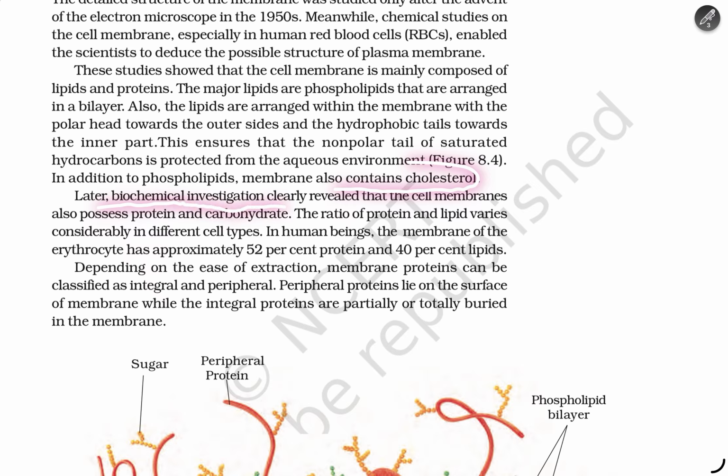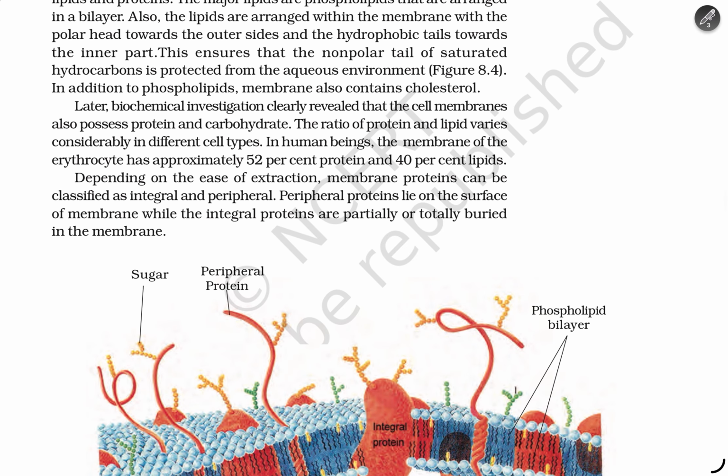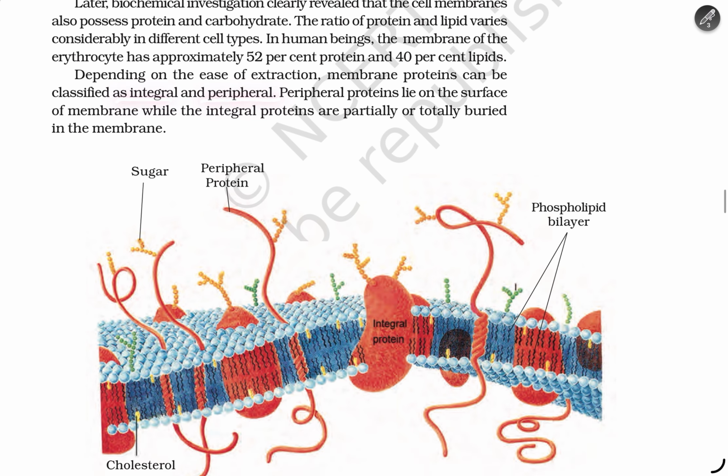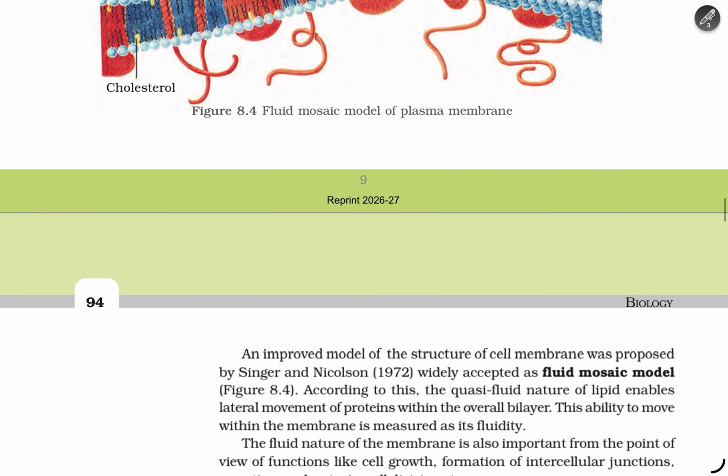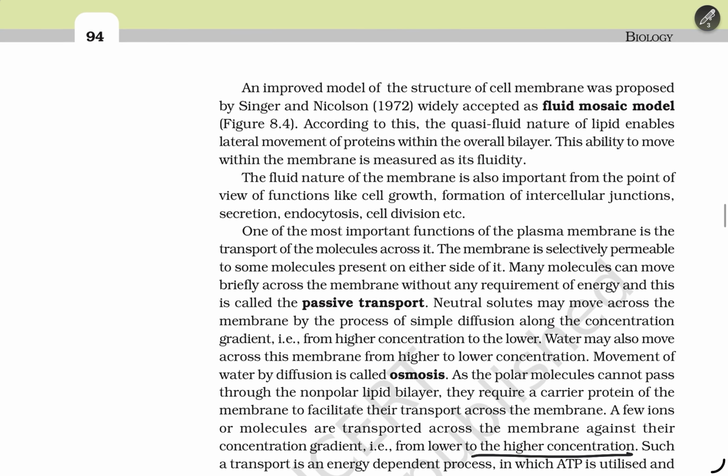Later biomolecular investigations revealed that the cell membrane also possesses proteins and carbohydrates. The ratio of protein and lipids varies considerably in different cell types. In human beings, the membrane of erythrocytes has approximately 52% protein and 40% lipids. Depending on the ease of extraction, membrane proteins can be classified as integral and peripheral. The peripheral proteins lie on the surface of the membrane, while the integral proteins are partially or totally buried in the membrane. The fluid mosaic model of the plasma membrane.